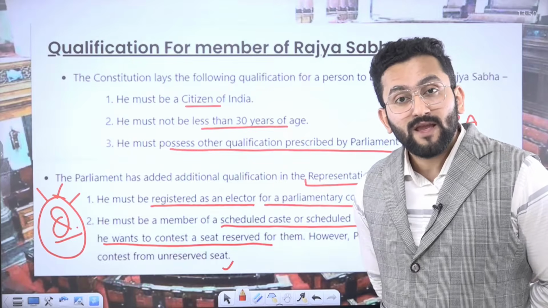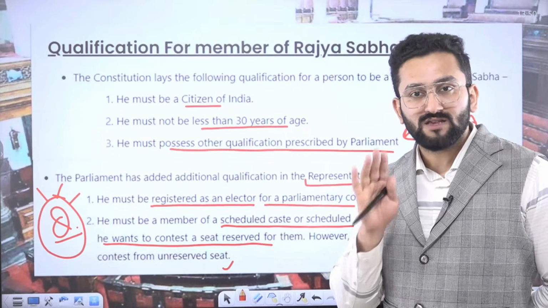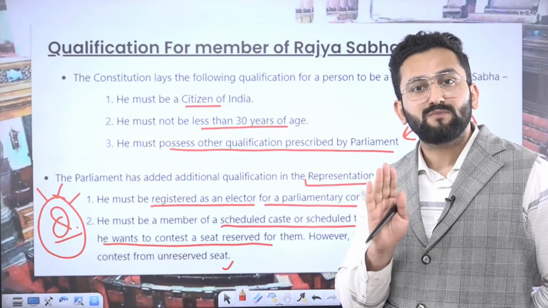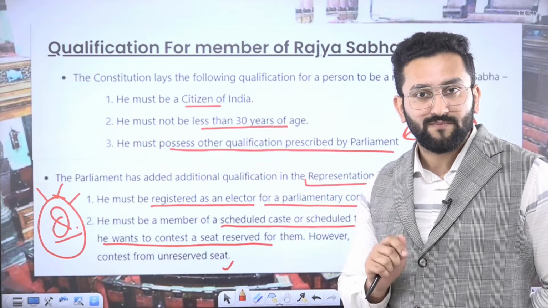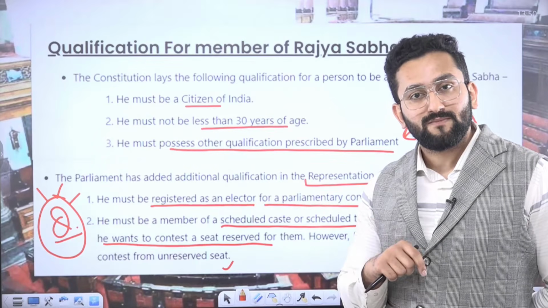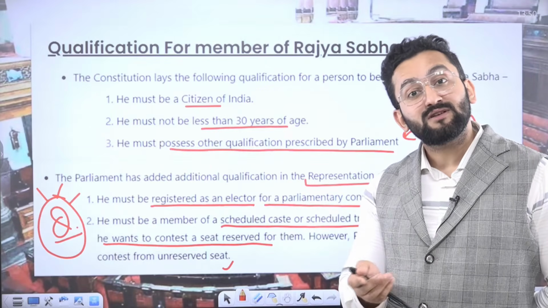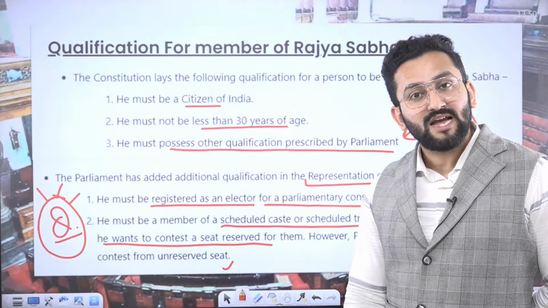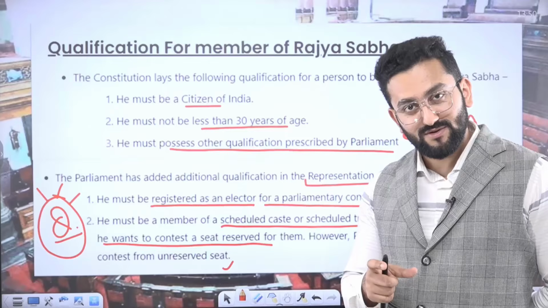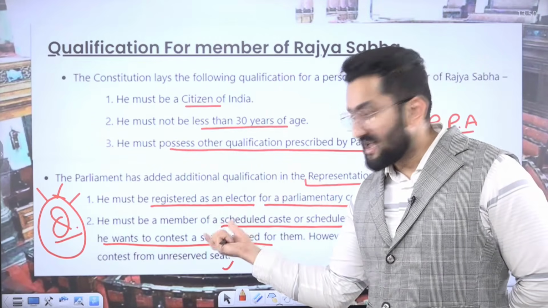It means that a person may be registered as SC, may get a certificate that yes, this person belongs to a scheduled caste. But if this person goes to another state, it may be possible that the other state is not recognizing that person as a scheduled caste. If such differentiation happens, does it have some impact on the Rajya Sabha election as well?